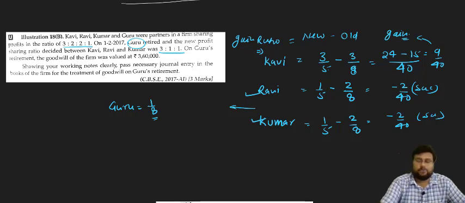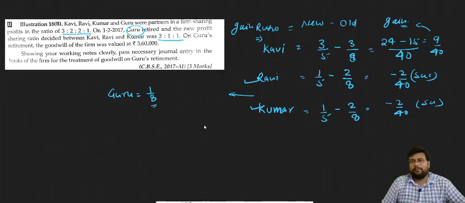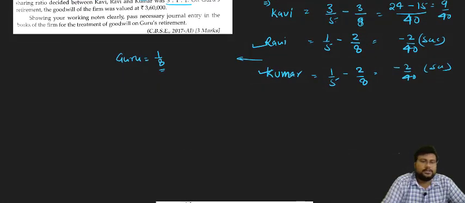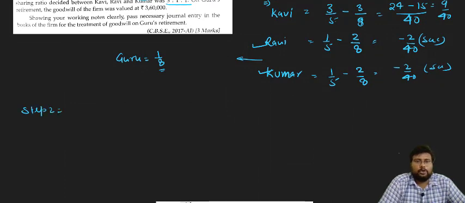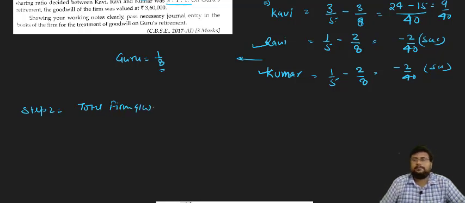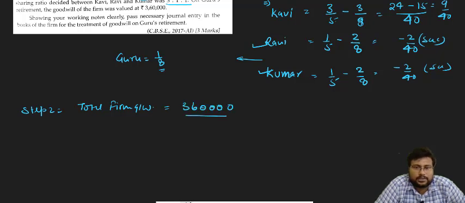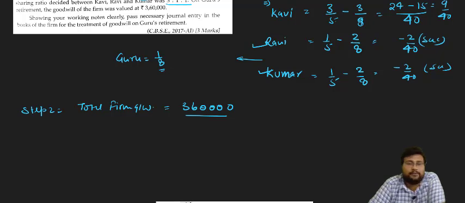So we have one partner who is gaining, and all the other partners are sacrificing. So now step number 2. If only one partner is gaining, we have to do step number 2 like this. The total firm goodwill is 3,60,000. Now in this 3,60,000 we will find out everyone's share: Kavi's share, Ravi's share, Kumar's share and Guru's share.